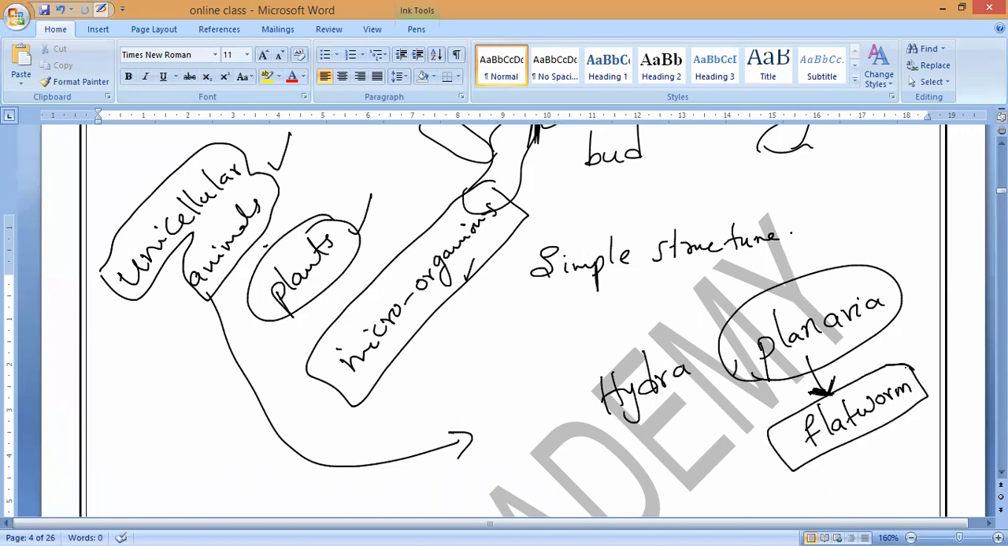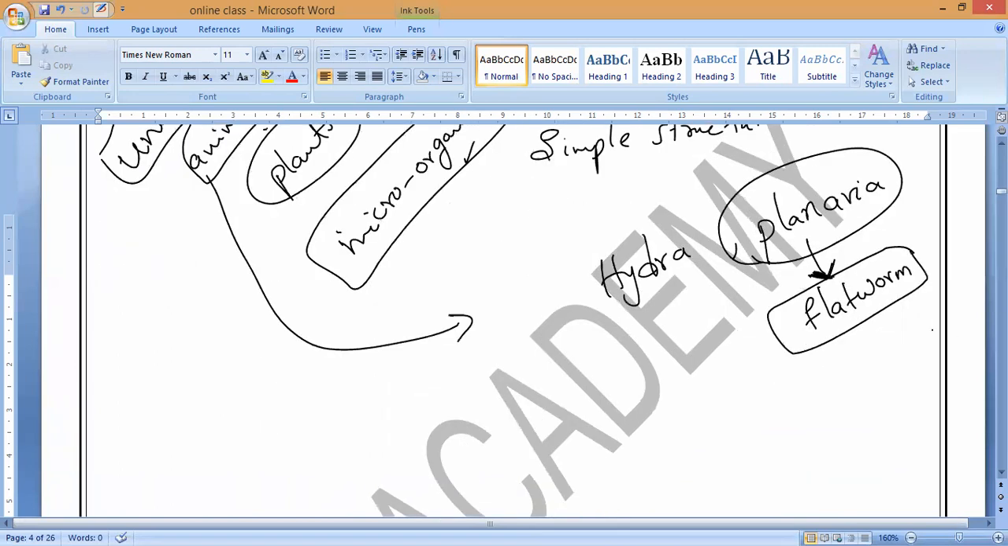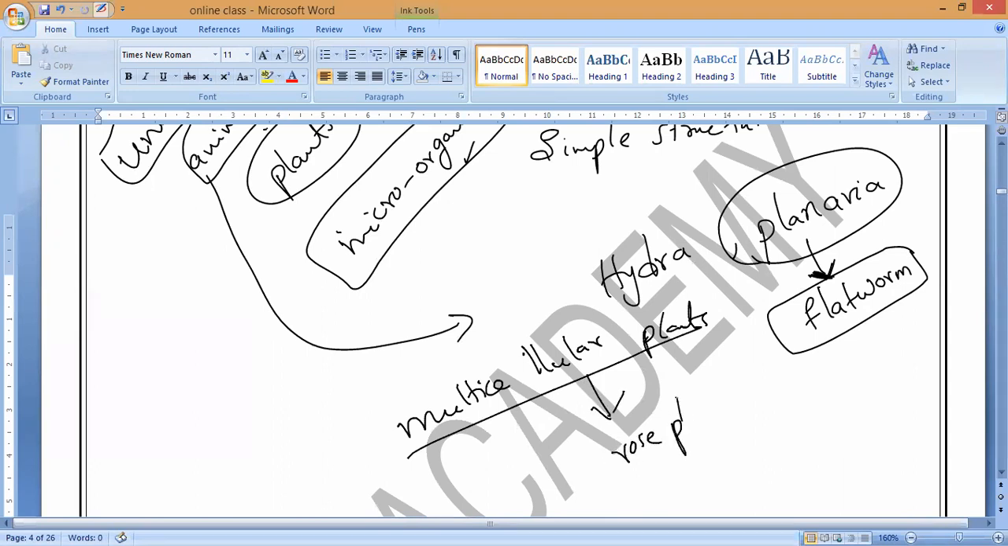So some multicellular plants also. So can anybody say what are multicellular plants? Examples of what you studied? Examples of asexual reproduction in multicellular plants. Just now you studied, correct, rose plants. Yes or no? Rose plants are examples of what? Asexual reproduction. Next, yeah, bryophyllum.